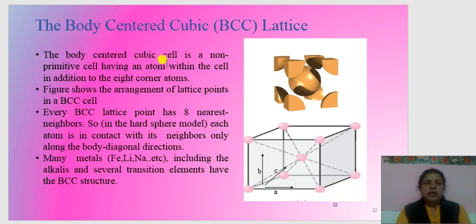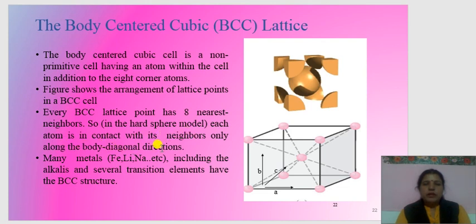Every BCC lattice point has 8 nearest neighbors, so each atom is in contact with the neighbors only along the body diagonal directions. This is the diagonal.